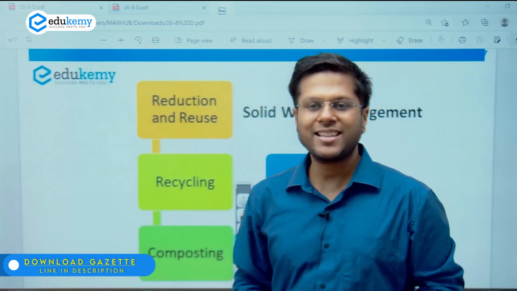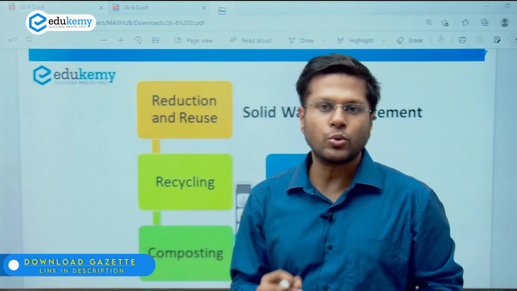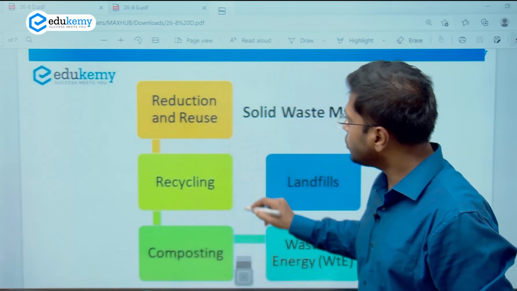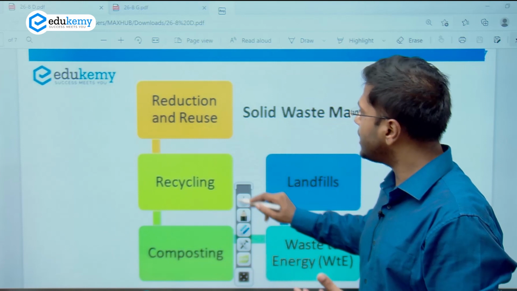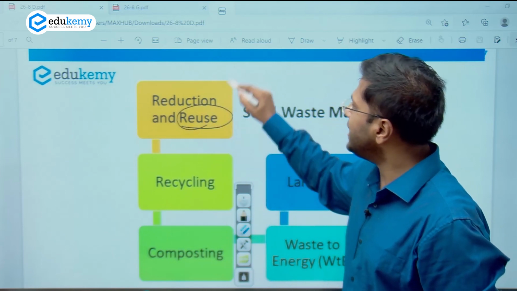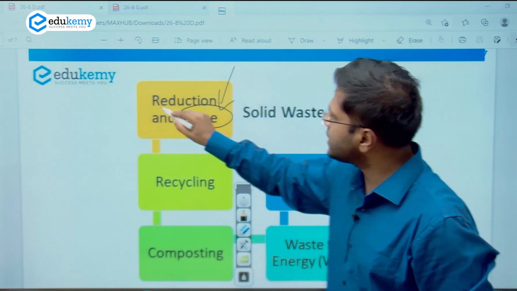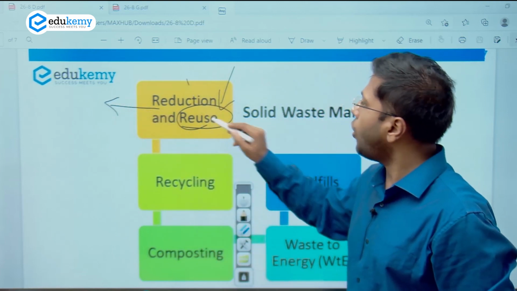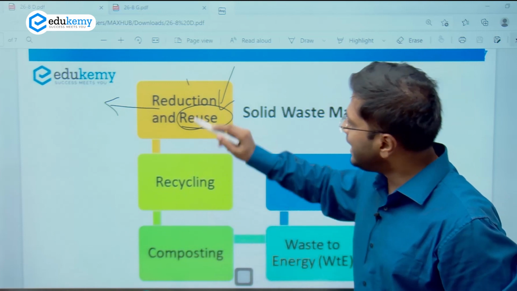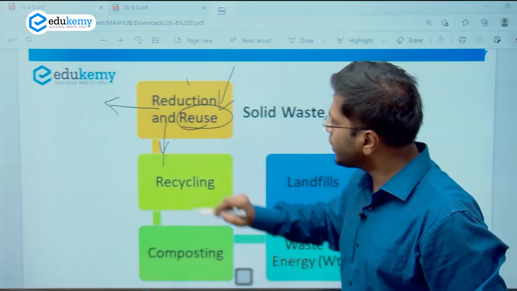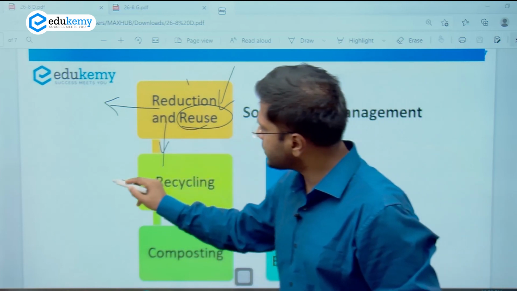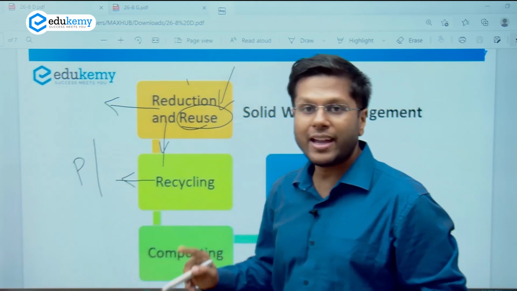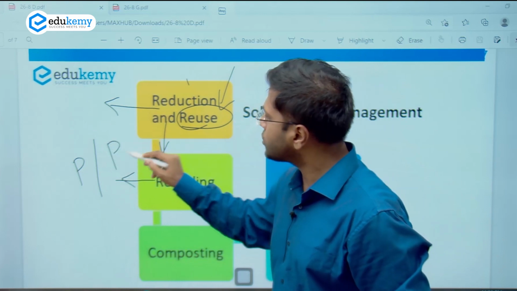In a consumption-based urban setup, it is important to reduce the usage of articles. In case we cannot reduce it, we must try to reuse it. And this is why the government initiated various policies, for example, the vehicle scrappage policy, right? So this is the first level at which solid waste management should happen: reduction of usage or reusing of the same article. In case that is not happening, we have to get into recycling of the articles. This is where one good example of paper recycling comes in. This is where the example of plastic recycling also comes in, right?